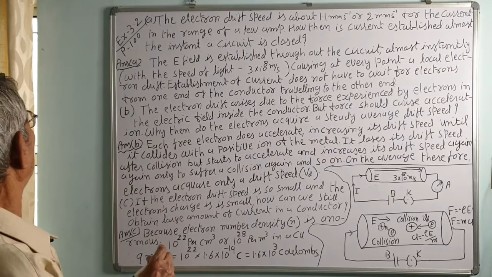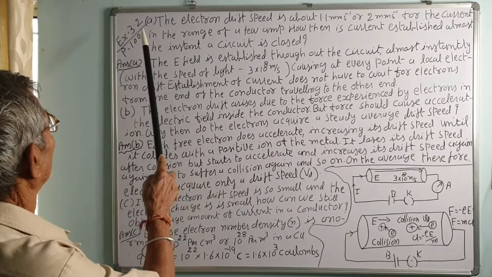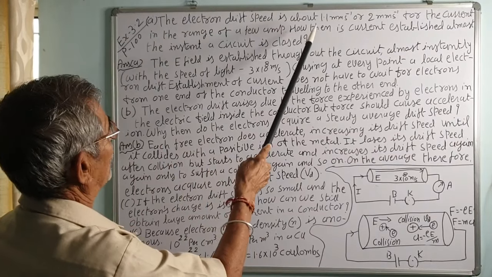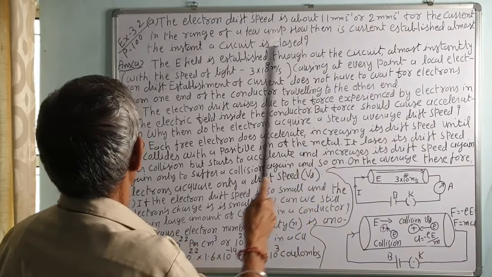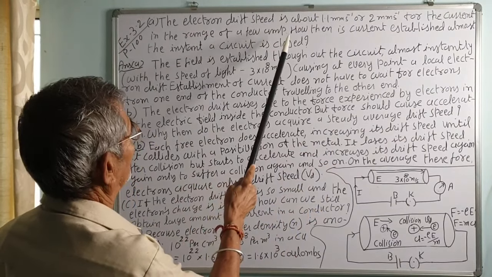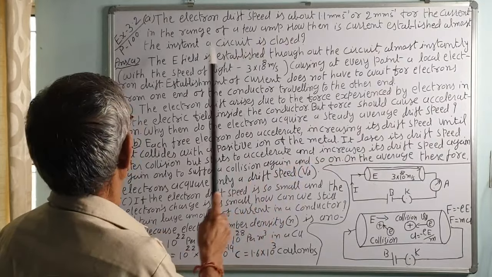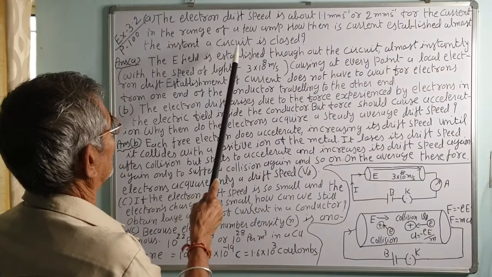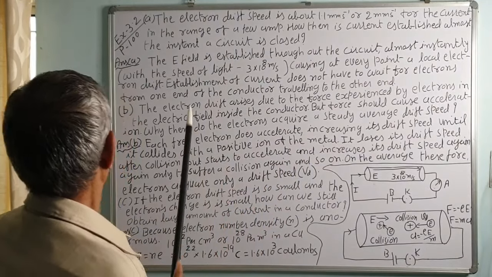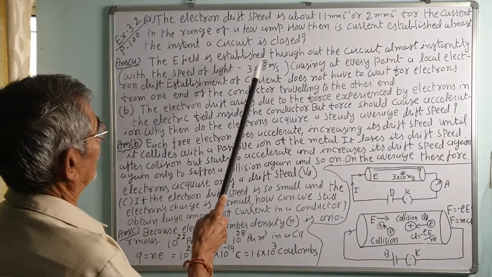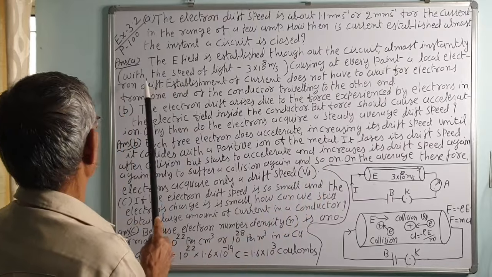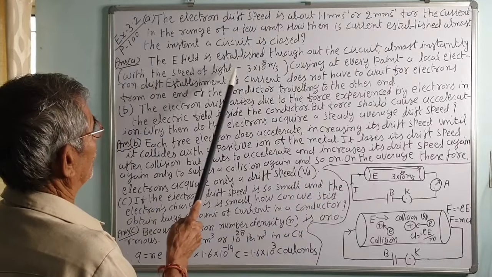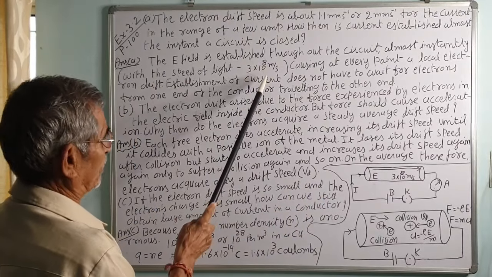Example 3.2, page number 700, number 1. A. The electron drift speed is about 1.1 millimeter or 2 millimeter per second. For a current in the range of a few ampere, how then is current established almost the instant a circuit is closed? Answer. The electric field is established throughout the circuit almost instantly with the speed of light, that is 3 into 10 raised to 8 meter per second.